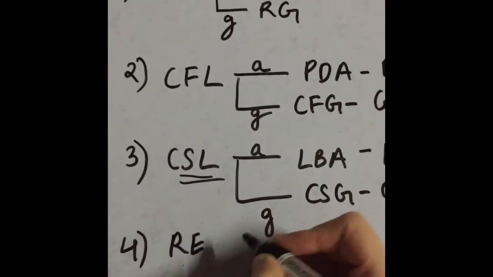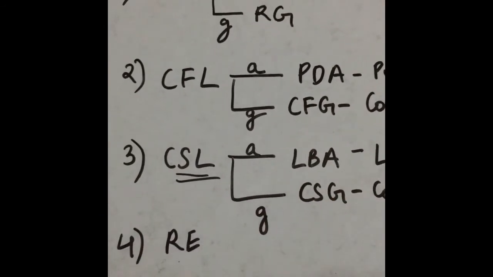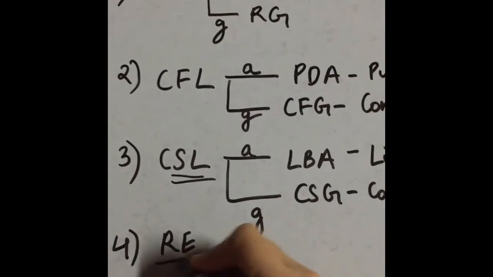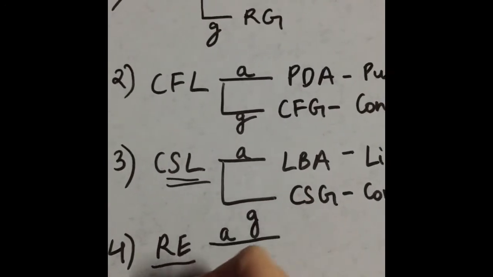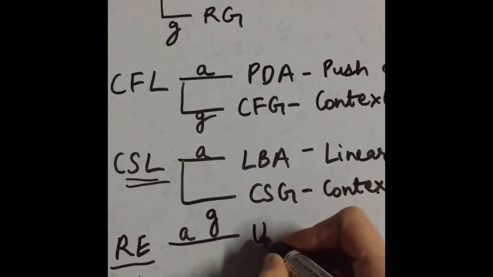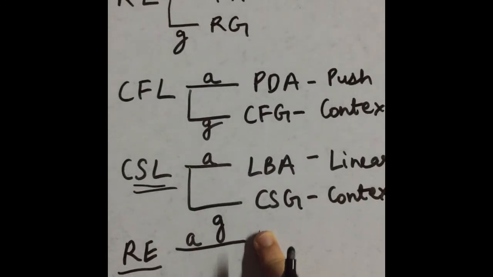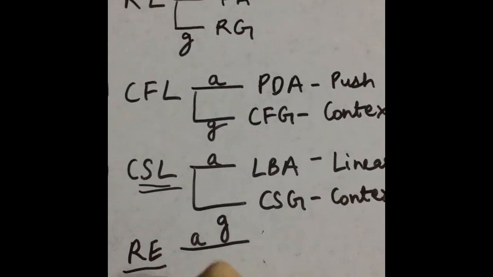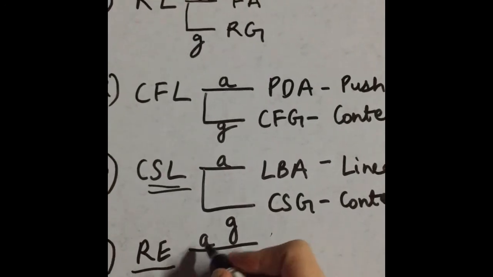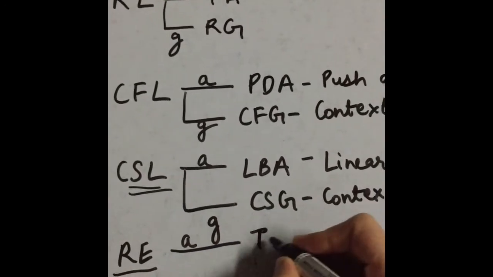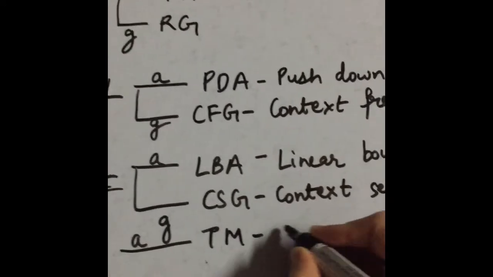And the last language is the recursively enumerable set, or you can say recursively enumerable languages. Recursively enumerable languages are accepted by Turing machines.